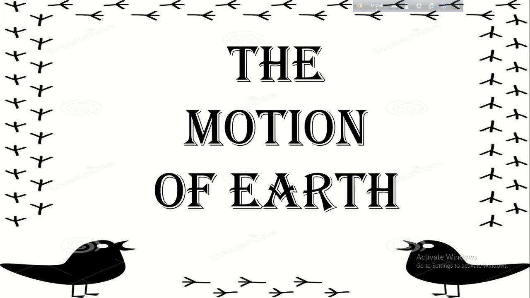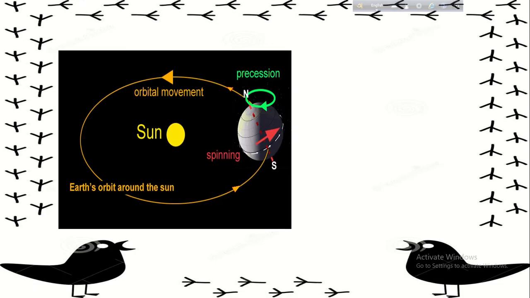So this is the earth's motion, and the earth's motion is classified into two ways. One is the annual motion and the next one is the diurnal motion. So the earth has two types of motion, annual motion and diurnal motion. Today I am going to discuss the diurnal motion of the earth.